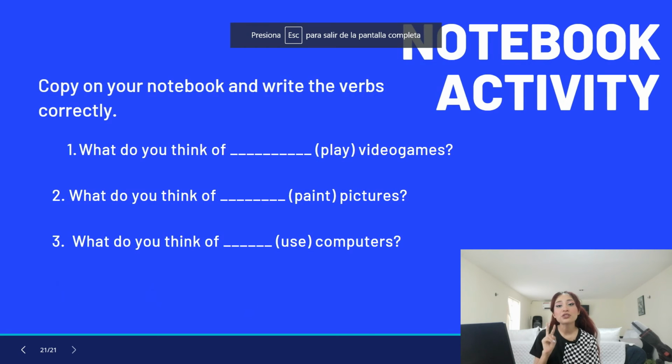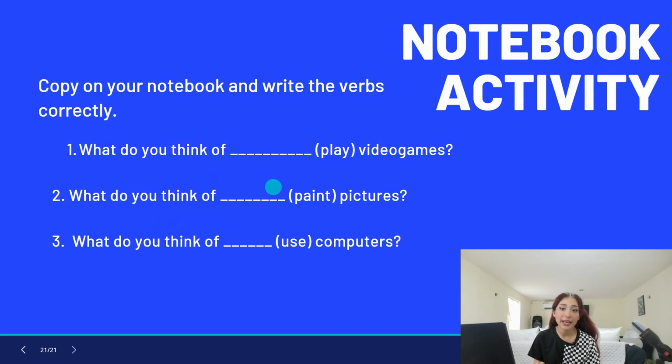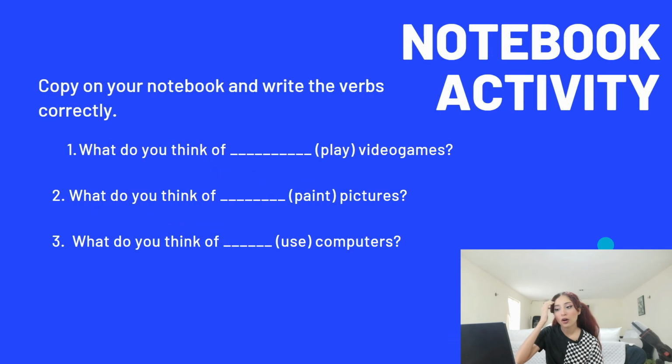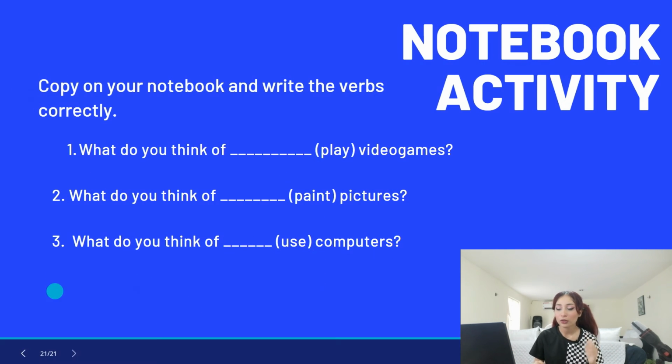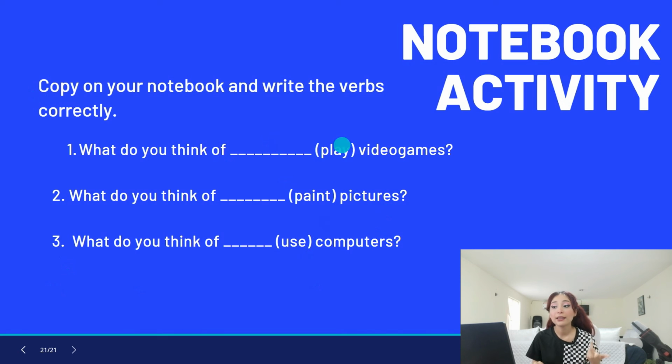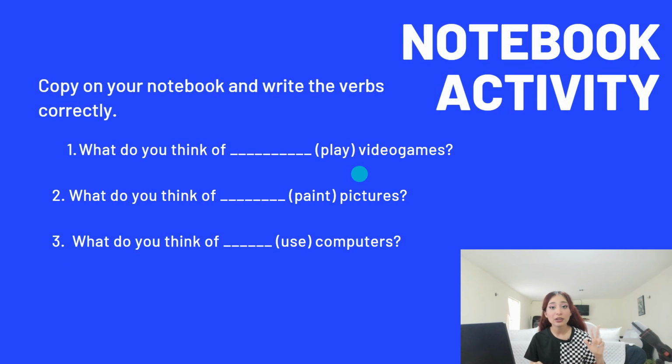Okay. Question number 2, we have, what do you think of blank, paint pictures? So you need to write the same. The only thing that you need to do here is add the verb in ing. You need to write the verb in ing, and that's it. Number 3, what do you think of use computer? You have the verbs use, paint, and play. 3 sentences only, students, only.